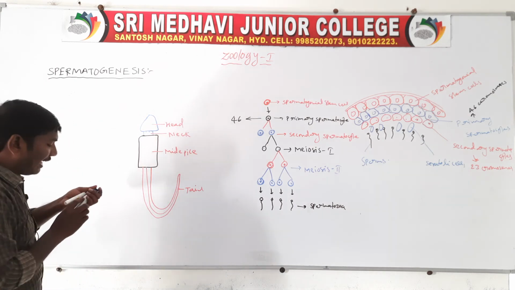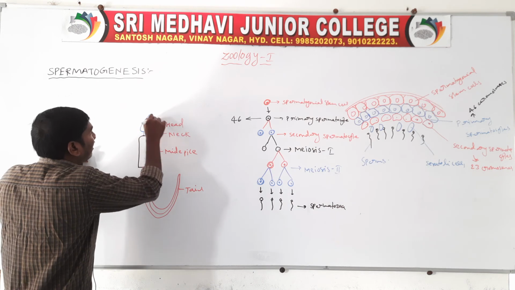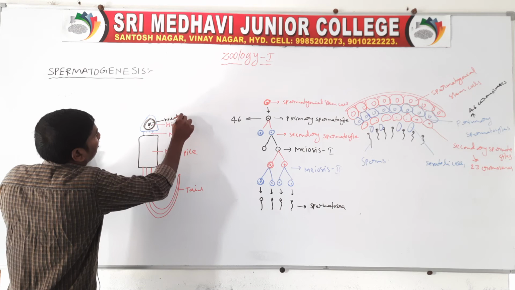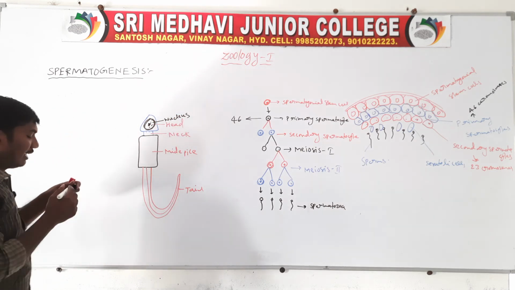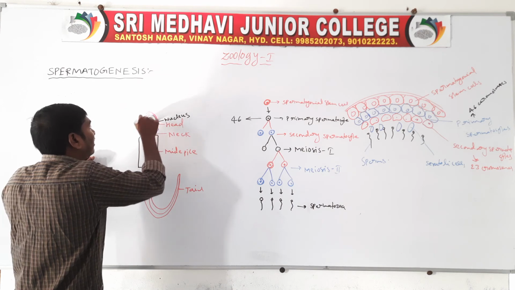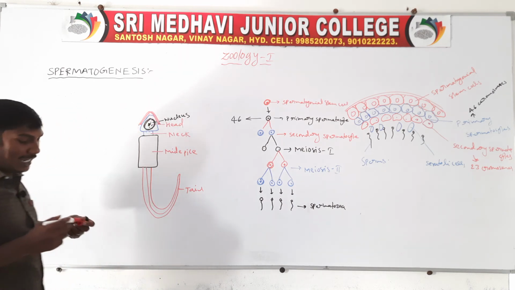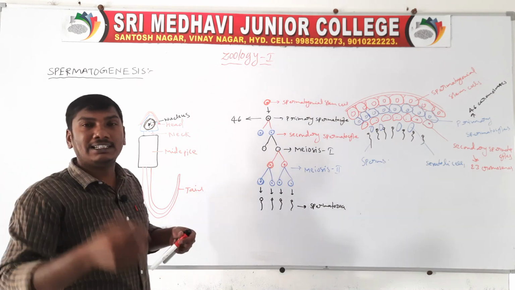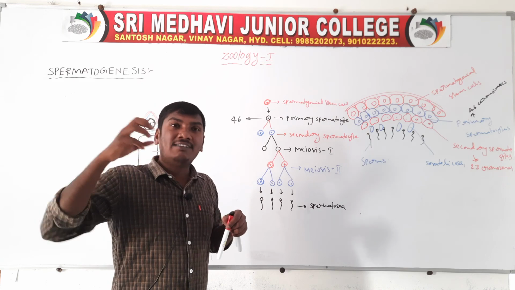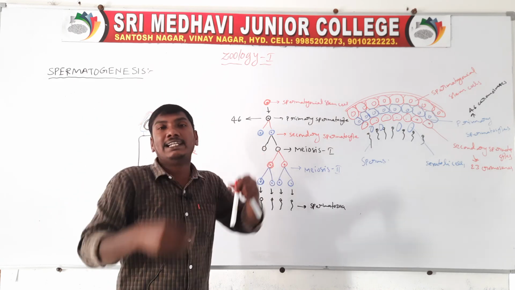Next, the head region contains a nucleus. The head region also contains an acrosome. The acrosome releases enzymes. The function of these enzymes in fertilization is dissolving the ovum membranes, so the sperm enters inside the ovum.